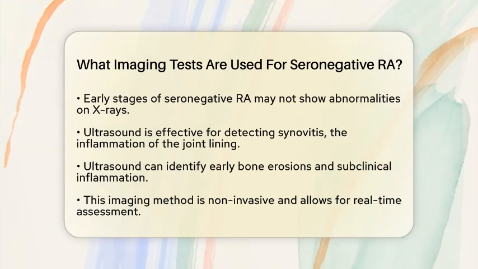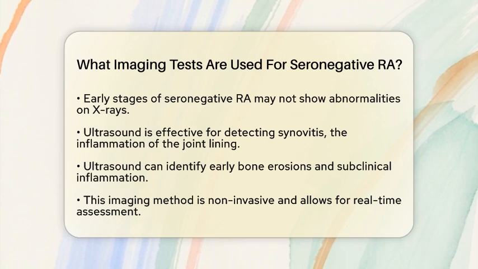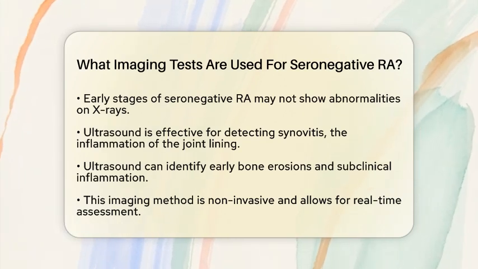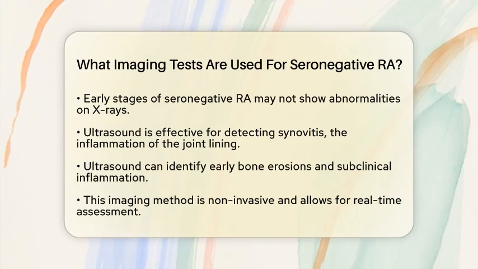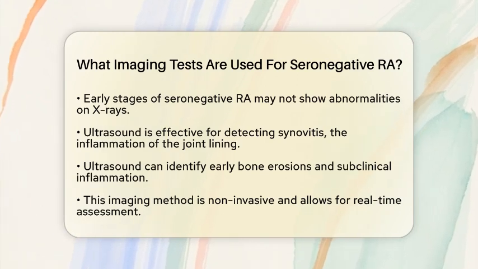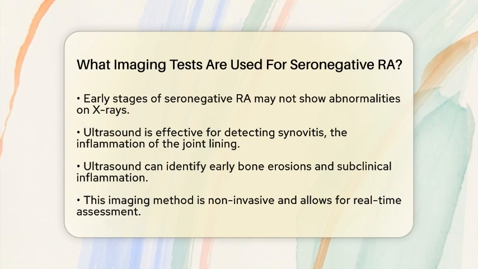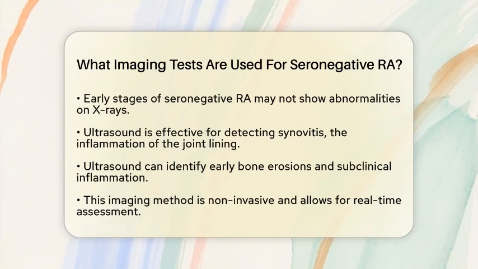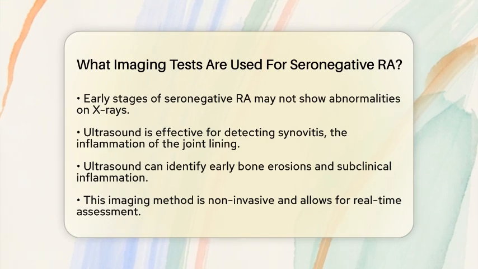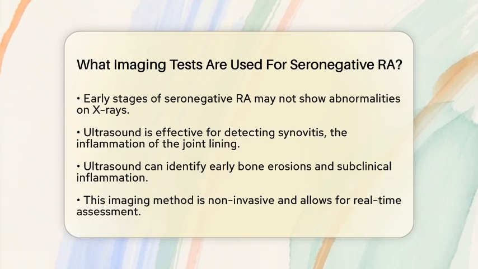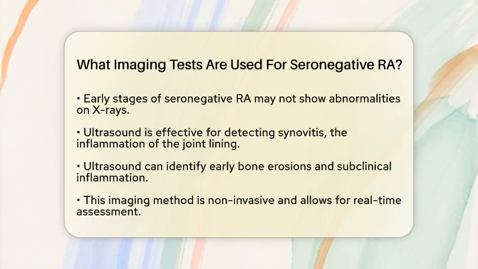Next up is ultrasound. This imaging technique is incredibly useful for detecting synovitis, which is the inflammation of the joint lining. Ultrasound can pick up on issues that X-rays might miss, such as early bone erosions and subclinical inflammation. It is non-invasive, widely available, and allows for real-time assessment of joint inflammation and soft tissue changes. This makes ultrasound a preferred tool for early diagnosis and monitoring of seronegative RA.